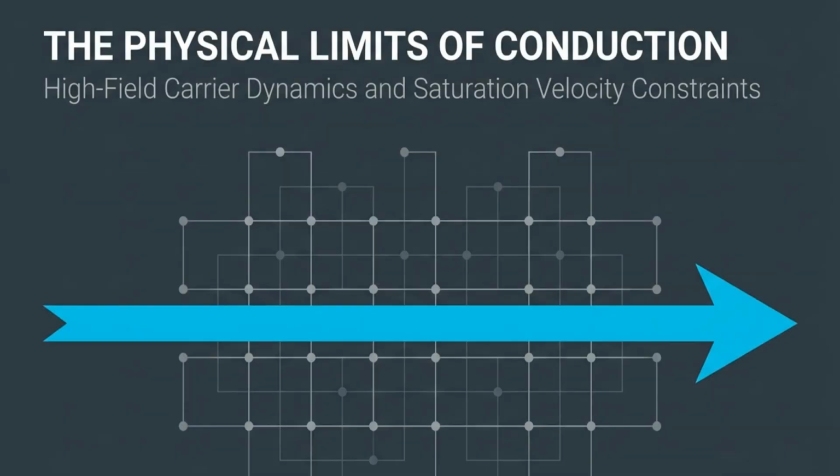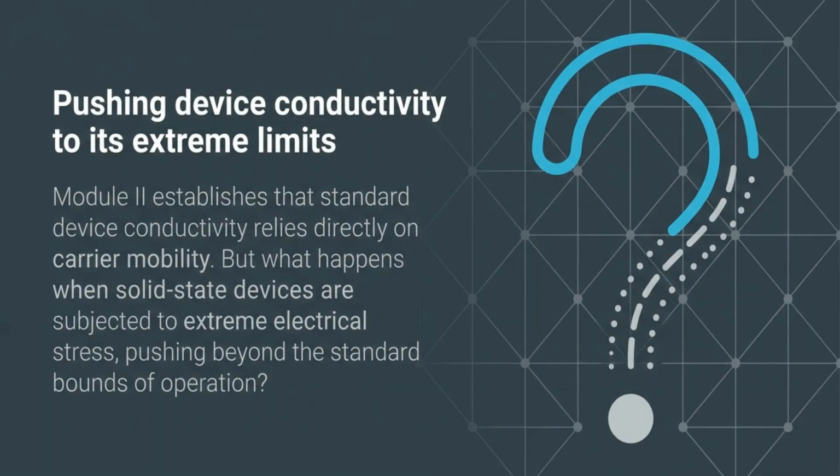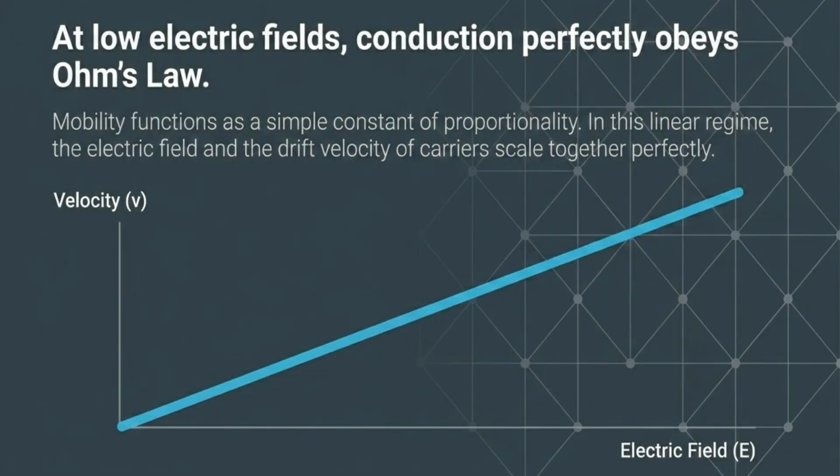This video will explore the physical limits of conduction, focusing on high-field carrier dynamics and saturation velocity constraints. We are going to examine what happens to device conductivity when solid-state devices are subjected to extreme electrical stress, pushing beyond standard operation. At low electric fields, conduction perfectly obeys Ohm's law.